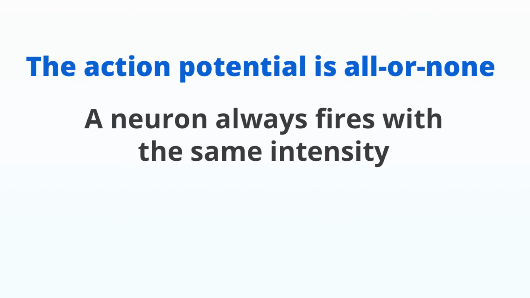The action potential is all or none. A neuron either fires or not. It cannot partially fire. The all or none principle means that a neuron always fires with the same intensity. The strength of stimulation is communicated instead by the frequency of firing.